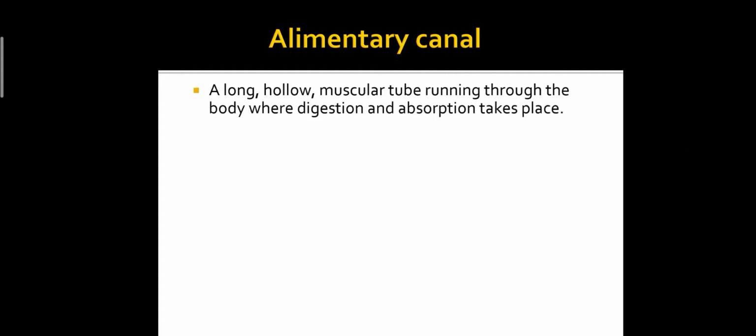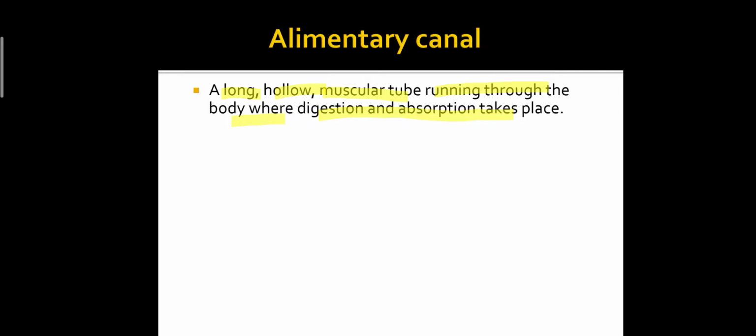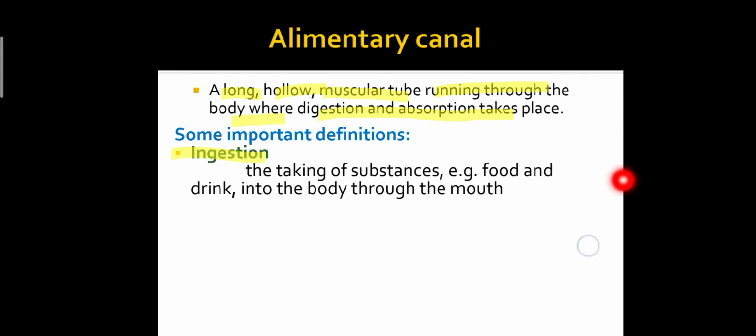Now we will talk about the alimentary canal. What is the alimentary canal? The alimentary canal is a long, hollow, muscular tube that runs through the body where digestion and absorption take place. So here we will describe some important definitions. What is ingestion? The taking of substances, for example food and drink, into the body through the mouth is known as ingestion.